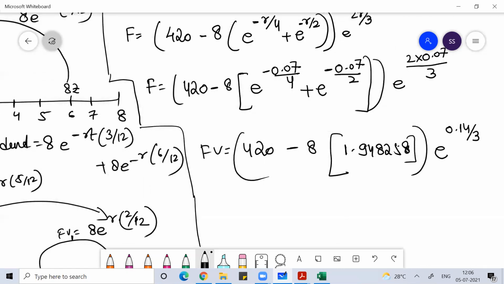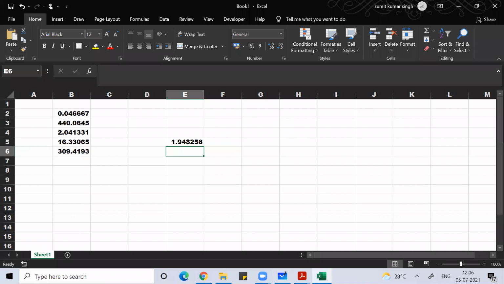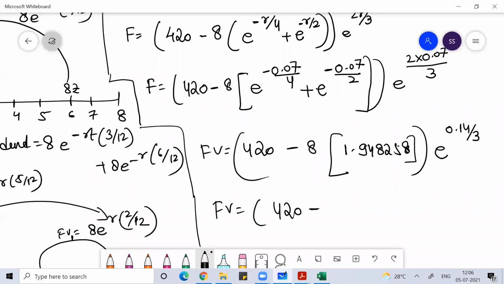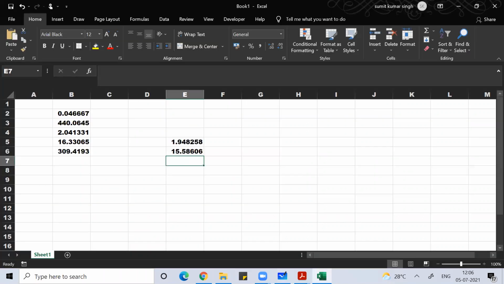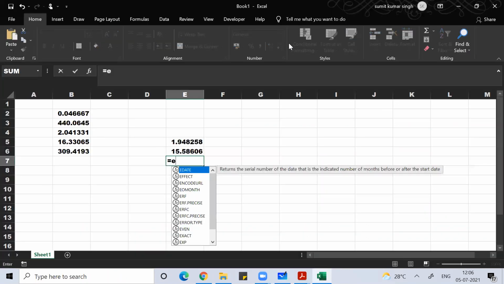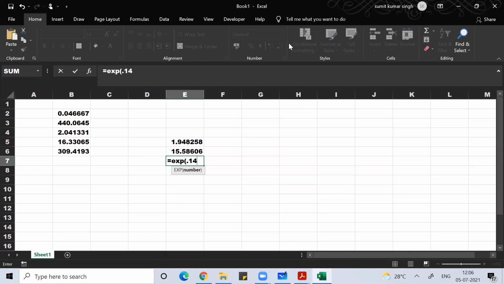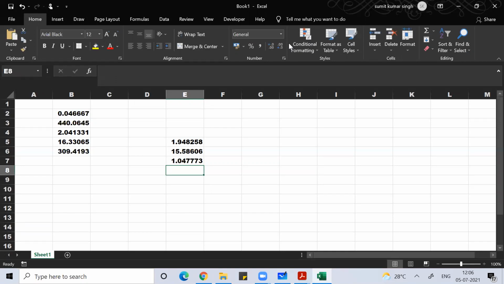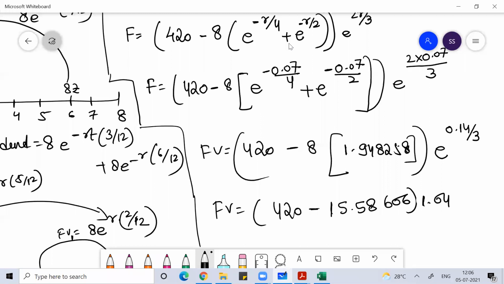So this is your future value: 420 minus 8 into this value. 8 into this value is 15.586, into e to the power 0.14 by 3. You'll get 1.04773.